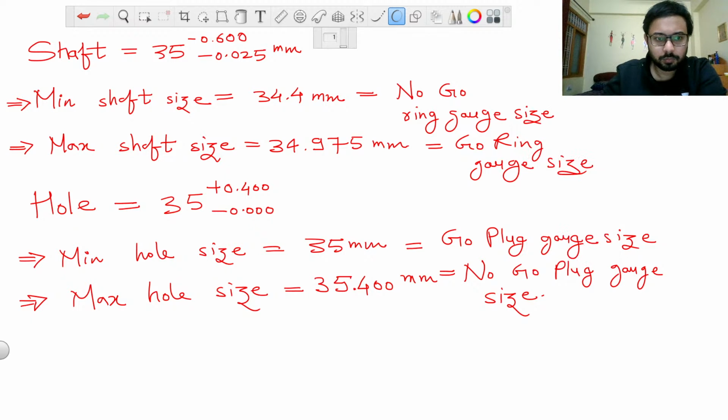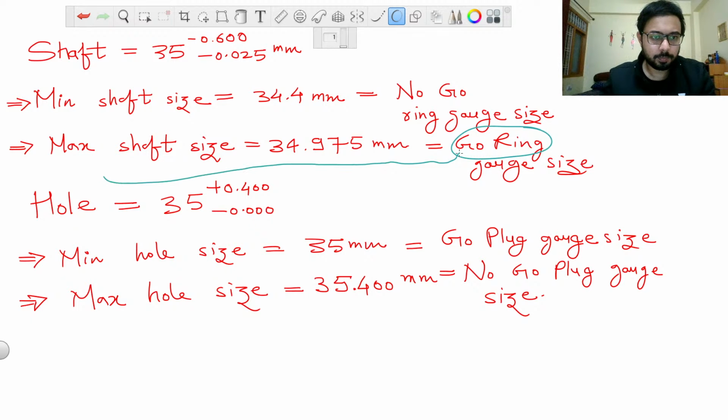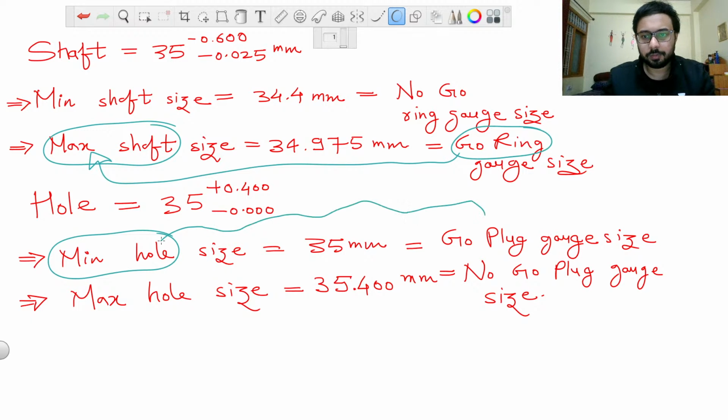Go ring is for maximum shaft size, and minimum hole size will have the go plug.